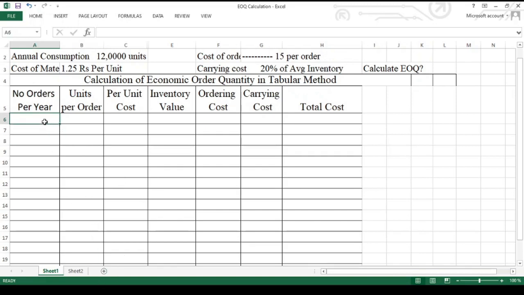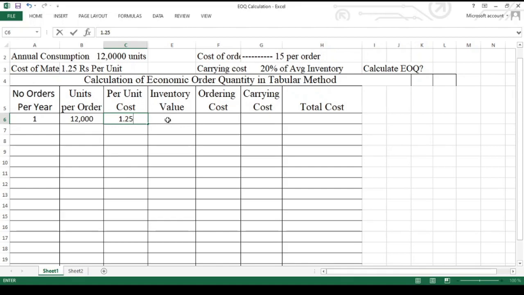First, how many orders? First you take one order, for example. If you are going for only one order, the annual consumption is 12,000 units. Cost per order is 15 rupees. Cost of material 1 rupee 25 paise per unit. Carrying cost is 20% of the average inventory. Calculate EOQ. I am going for only one order per year. That means a total of 12,000 units is to be purchased at a time in one order. Per unit cost is given in the problem, that is cost of material 1 rupee 25 paise per unit.